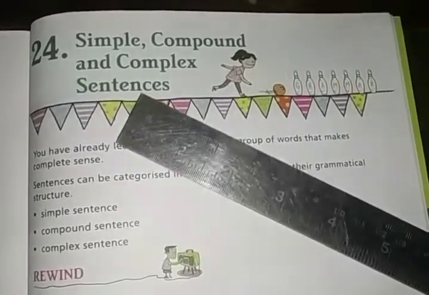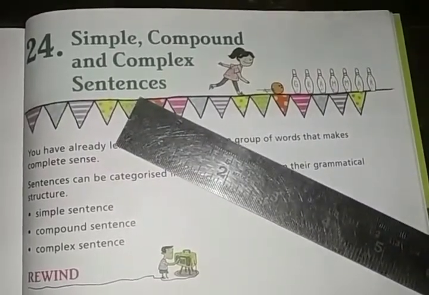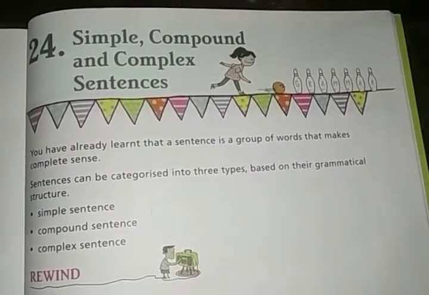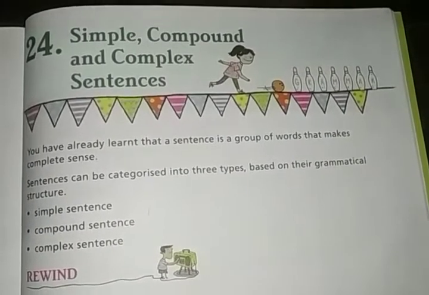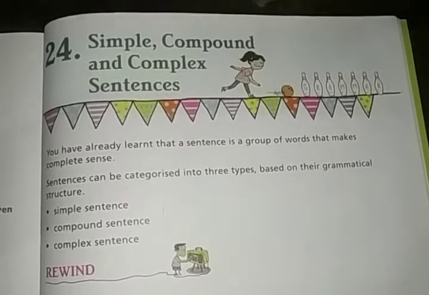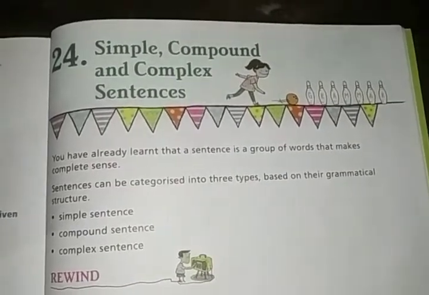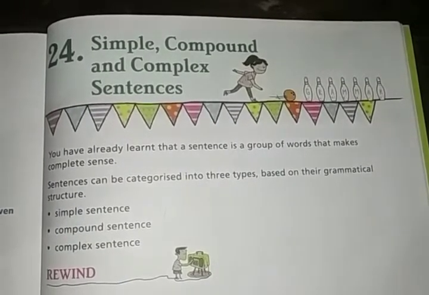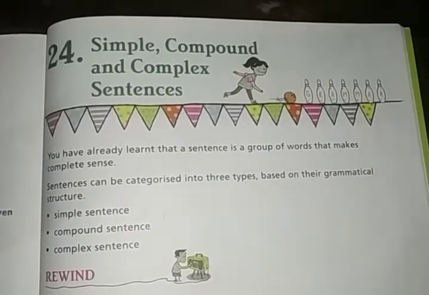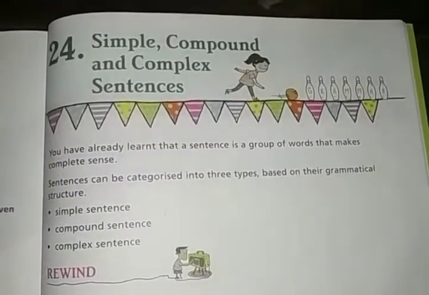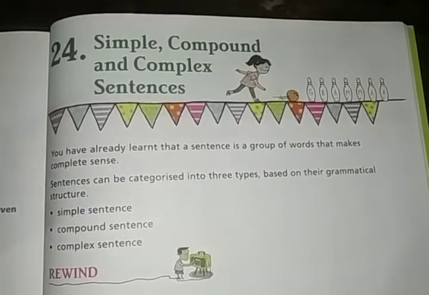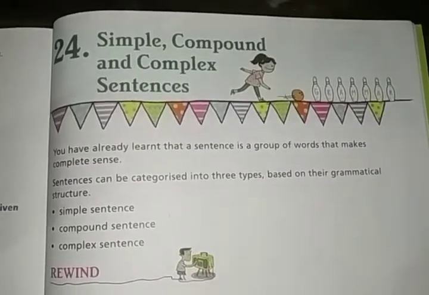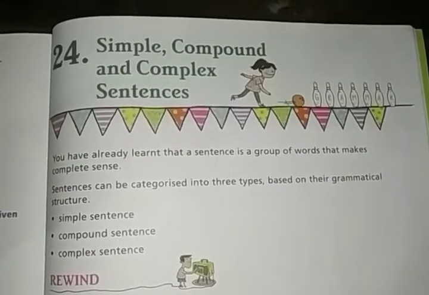We have already discussed the types of sentences on the basis of their meaning. There are 4 types of sentences, no? Assertive, imperative, interrogative and exclamatory sentences. So they are the types of sentence on the basis of their meaning. And you can classify the sentence on the basis of grammatical structure in 3 categories, and they are known as simple, compound and complex sentences.